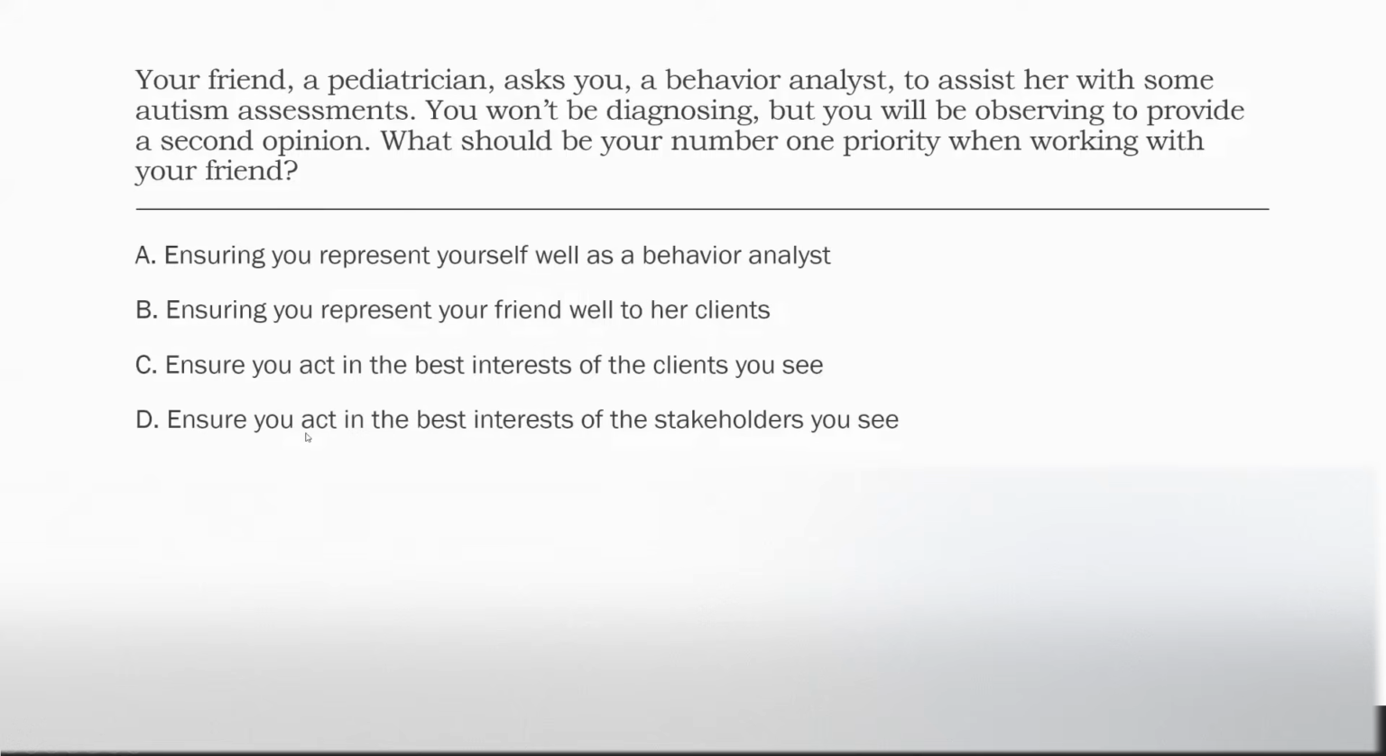What about D? Ensure you act in the best interest of the stakeholders. Okay, not necessarily. The interests of the clients are going to be more important than the stakeholders. So what should be your number one priority? It's going to be C. Ensure you act in the best interest of all the clients you see.